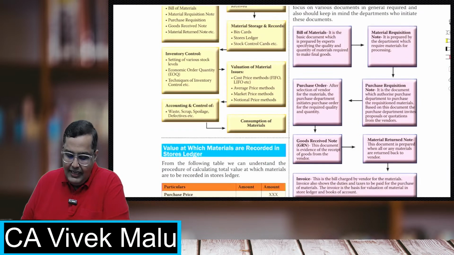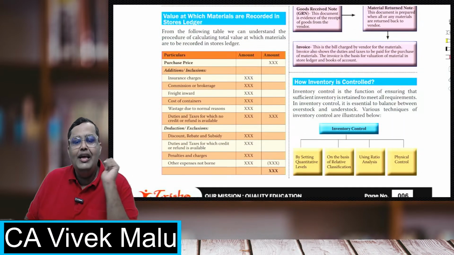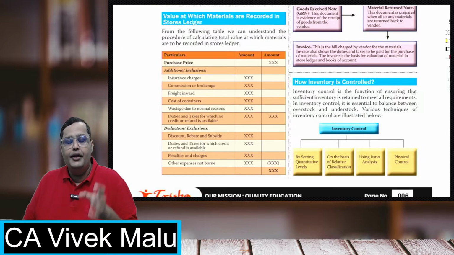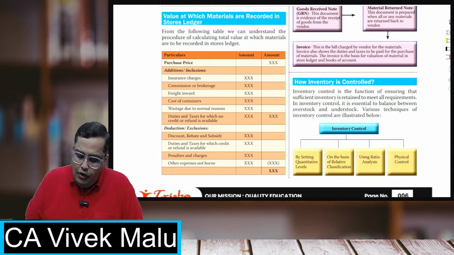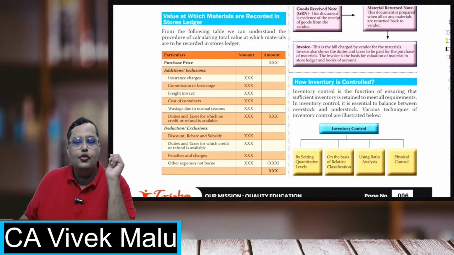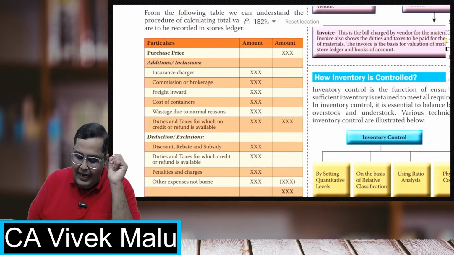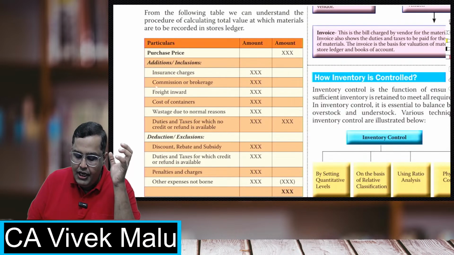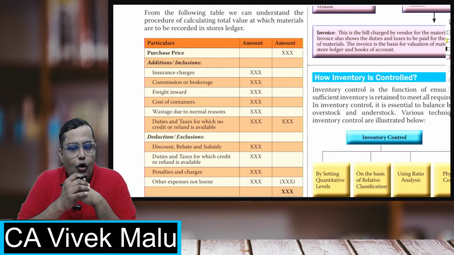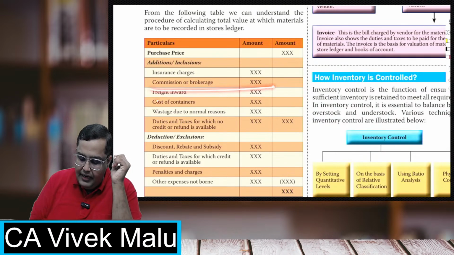Now students, material cost. First of all, we'll be seeing what all things we have to include in the cost of the goods. Whenever we are taking the purchase price of the goods, first of all, you should know that you have to add any insurance charge, if there is any commission, brokerage, and all that, that you are paying to purchase them. Freight inward is there. Cost of container is there.